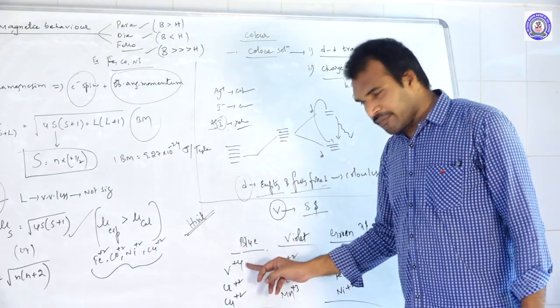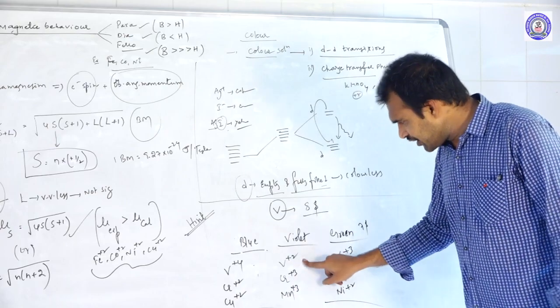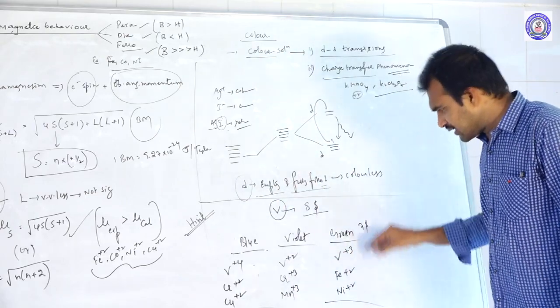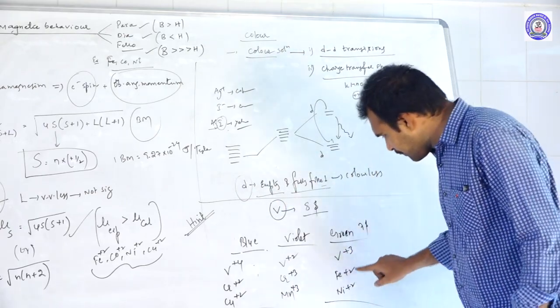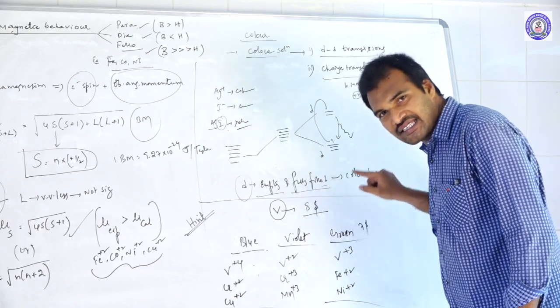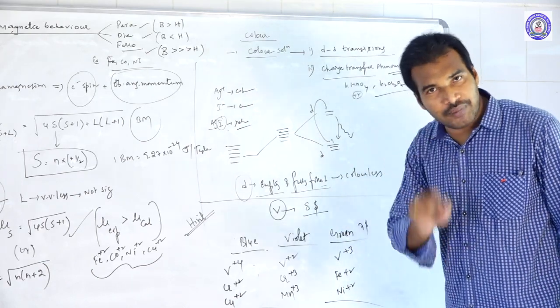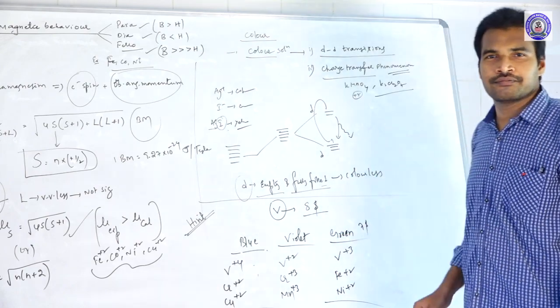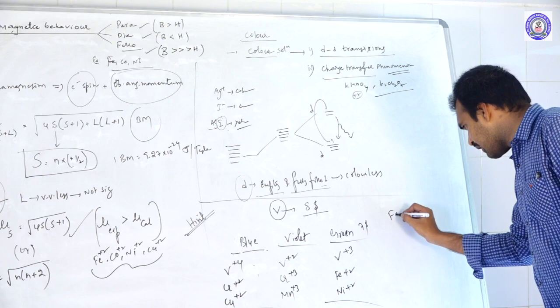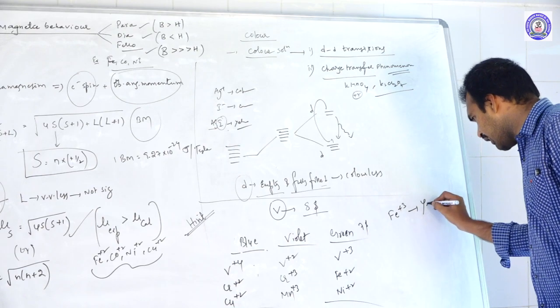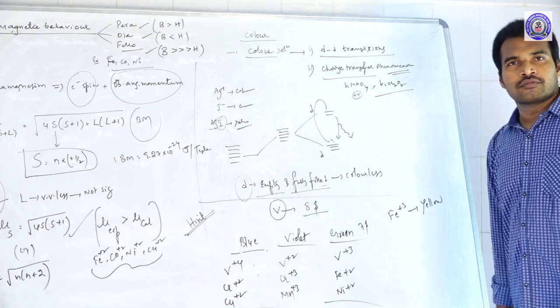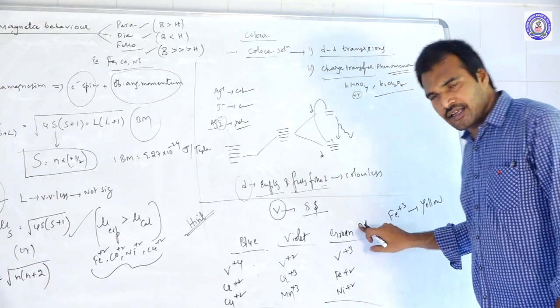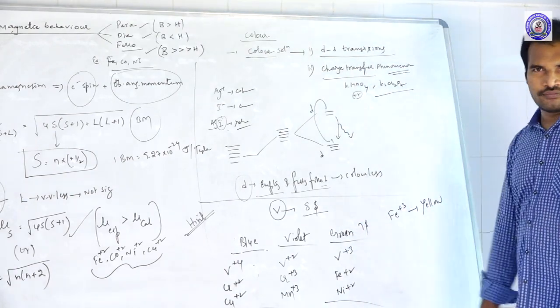Okay. One thing, vanadium plus 4 is blue, vanadium plus 2 is violet, vanadium plus 3 is green color. Fe plus 2 is green, ferrous iron is green. But Fe plus 3 is what? Yellow, dirty yellow color. Okay, Fe plus 3 ion is yellow color. Fe plus 2 is green color, Fe plus 3 is yellow color.